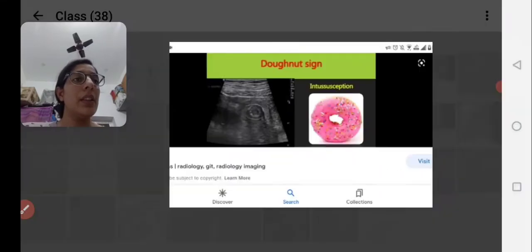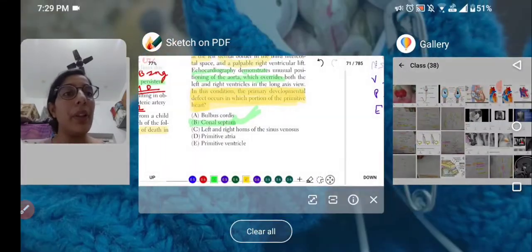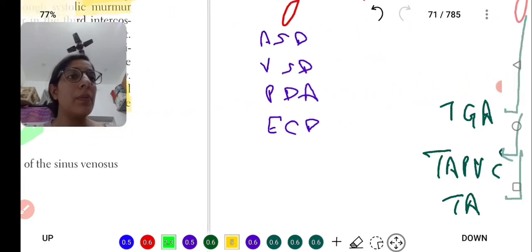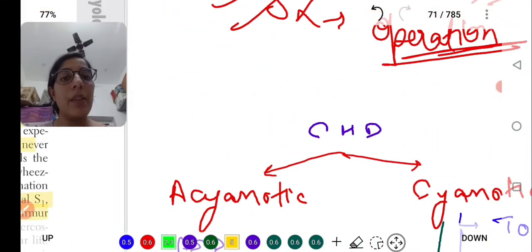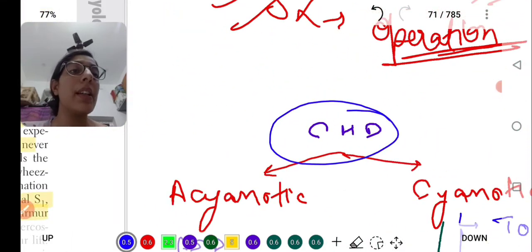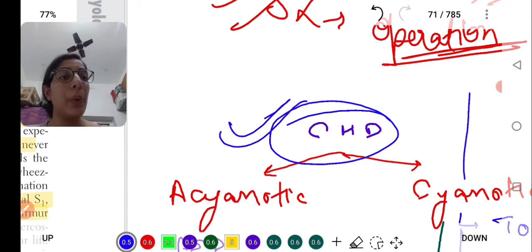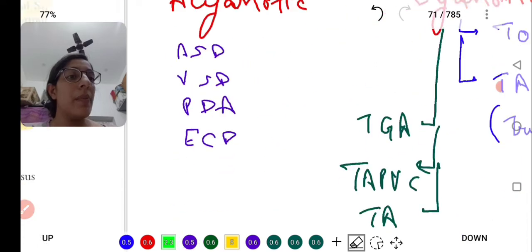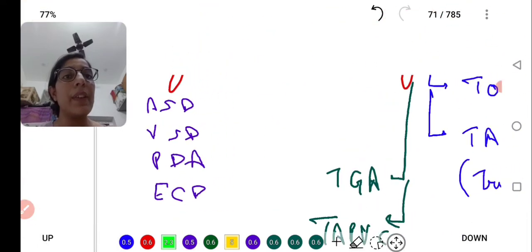Okay. Let's read it from here. Congenital heart disease is divided into two: cyanotic and acyanotic.